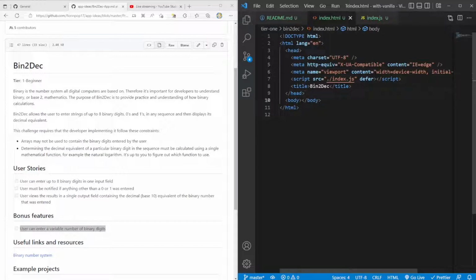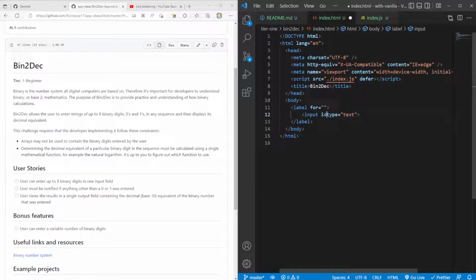So let's go ahead and start writing some more HTML. It looks here like we're going to need just a normal input field. So what I want to do is create a label, and I also want to create an input. I'm creating a label just because it's good for accessibility. The label makes it nice to get focus on your input, and it makes it easy for things like screen readers to be able to call out things on your page. And also, of course, for a human reading it, it makes it easy to identify what the input is for.